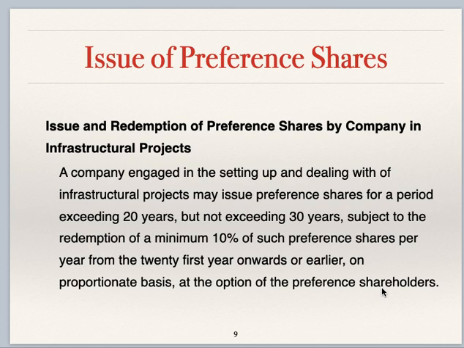So in case of companies which are engaged in infrastructural projects, these companies can issue preference shares for a period exceeding 20 years, but this period should not exceed 30 years. And there is one condition. Redemption of minimum 10% of preference shares per year from the 21st year onwards, or it can be before the 21st year also on proportionate basis, of course at the option of preference shareholders.